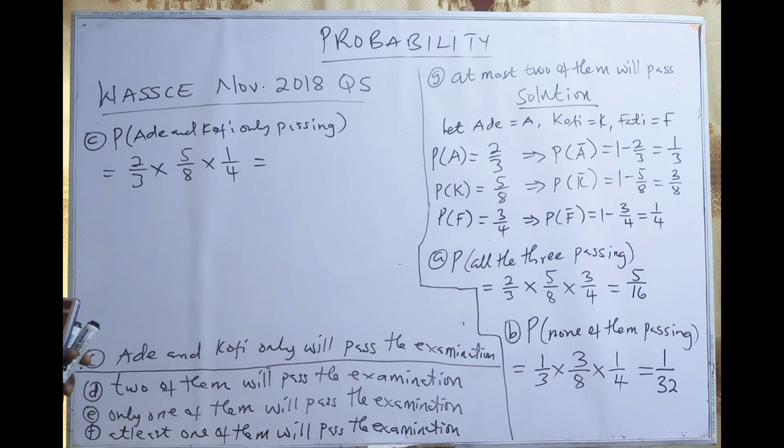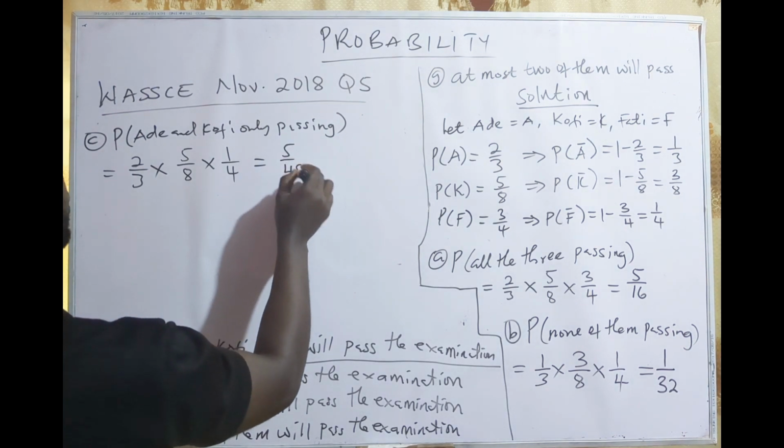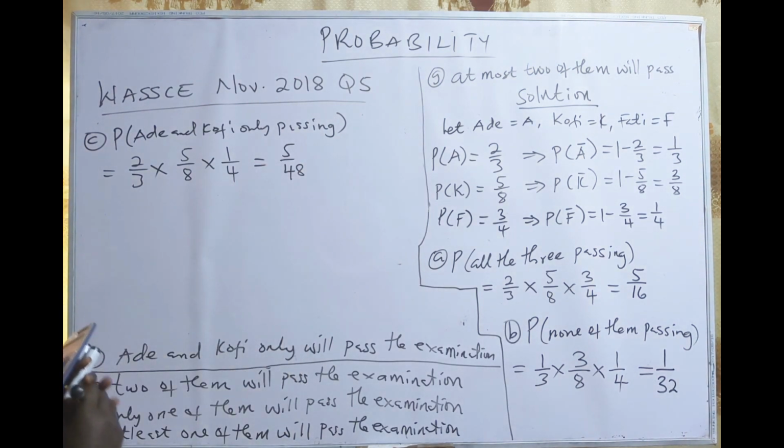So 2 on 3 times 5 on 8 times 1 on 4. And that will give us 5 on 48. 5 on 48. Okay. So that's for the C.